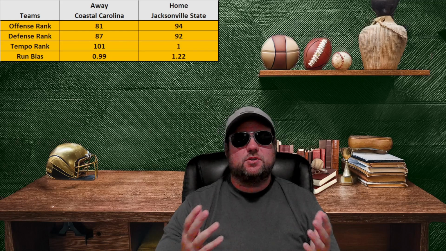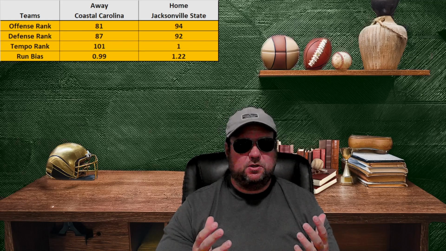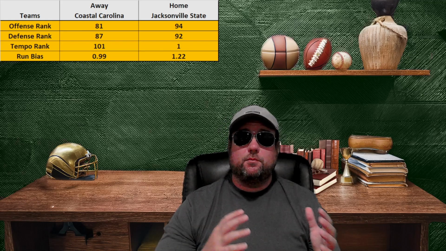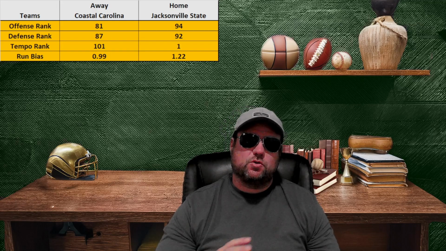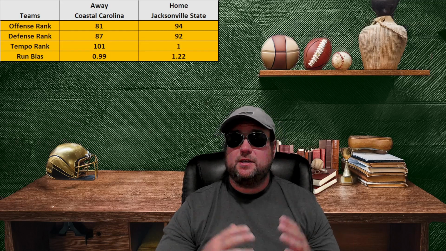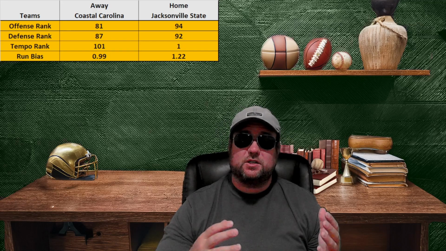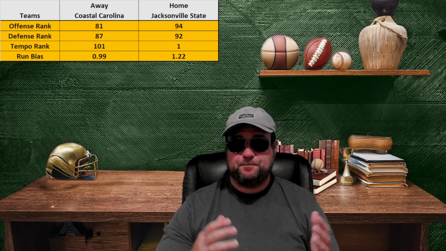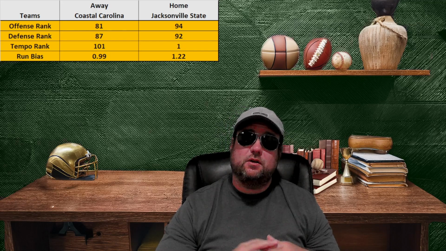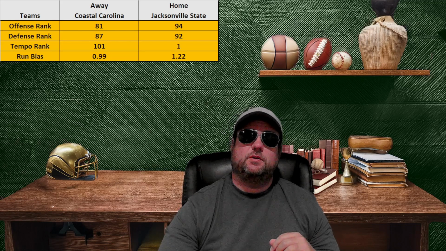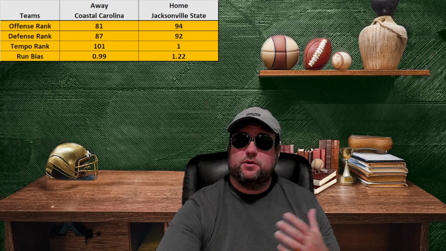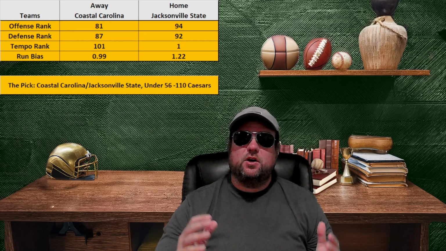Both of these are really middling teams, nothing really to write home about. They're not expected to be especially good. When I'm looking at the tempo score, it's a little bit of an interesting story. Coastal Carolina is one of the slowest playing teams, ranked 101st in tempo, whereas Jacksonville State is dead first in tempo. One of the things to take into account with Jacksonville State, they tend to be a more running biased team. They tend to run the ball more often than pass it. With that being said, looking at the team statistics, my model spit out Coastal Carolina versus Jacksonville State, under 56.